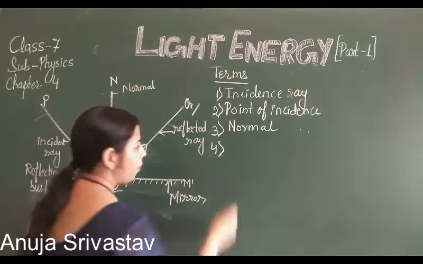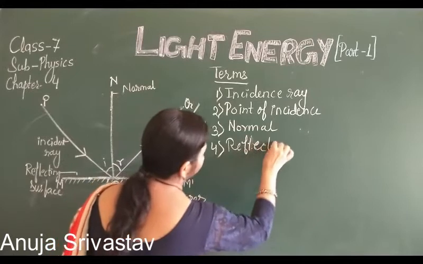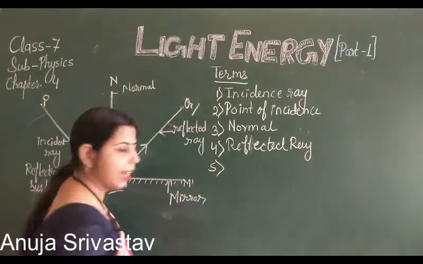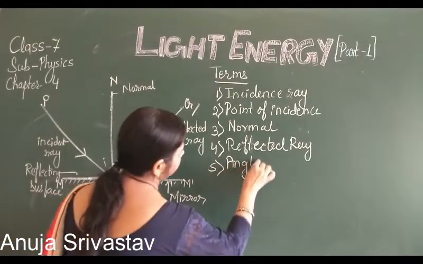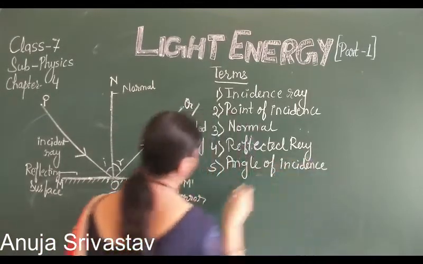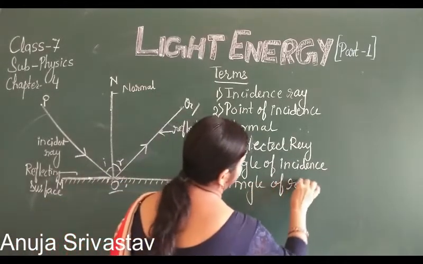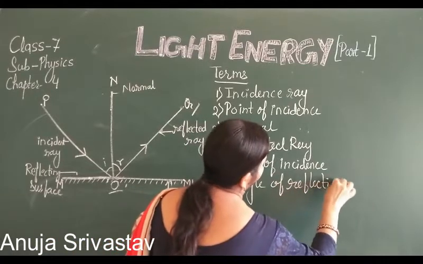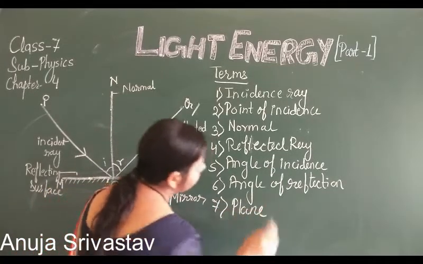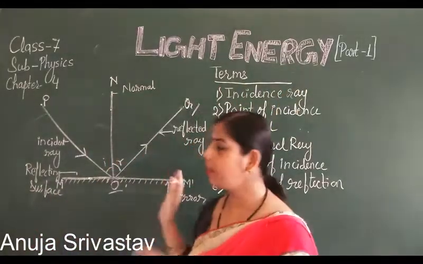Then after, reflected ray. After reflected ray, angle of incidence. Angle of reflection. And plane. These are some terms related to the reflection of light. Let us quickly see what these terms are.